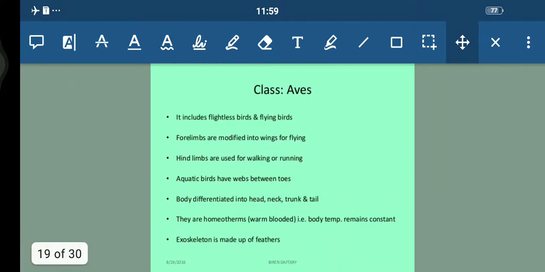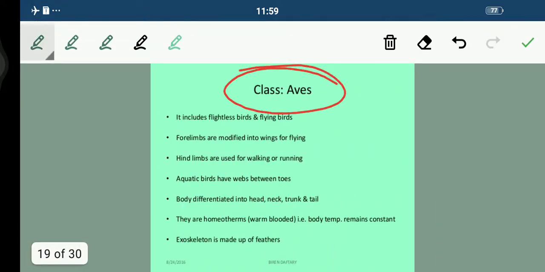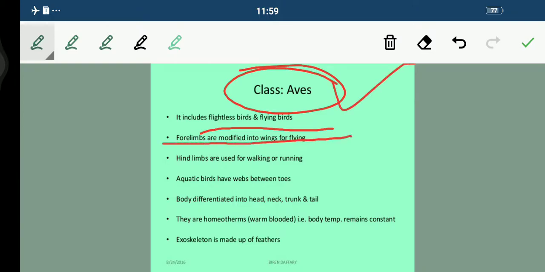Class Aves. Now, it includes flightless birds and flying birds. So the birds which can fly and which cannot fly, it includes both of them. Forelimbs are modified into wings, students. This is a very important point. Fine. And hind limbs are used for walking or running. You must have seen birds running, walking, flying.